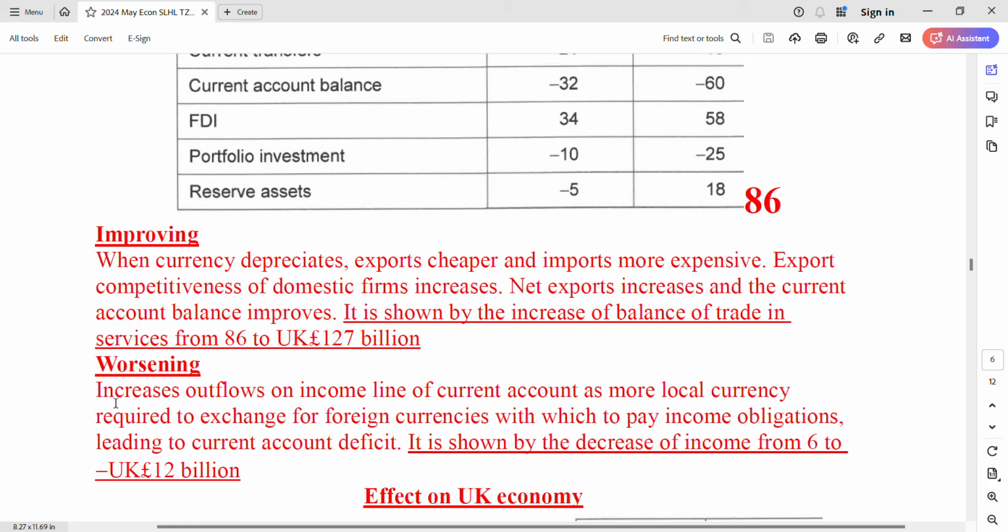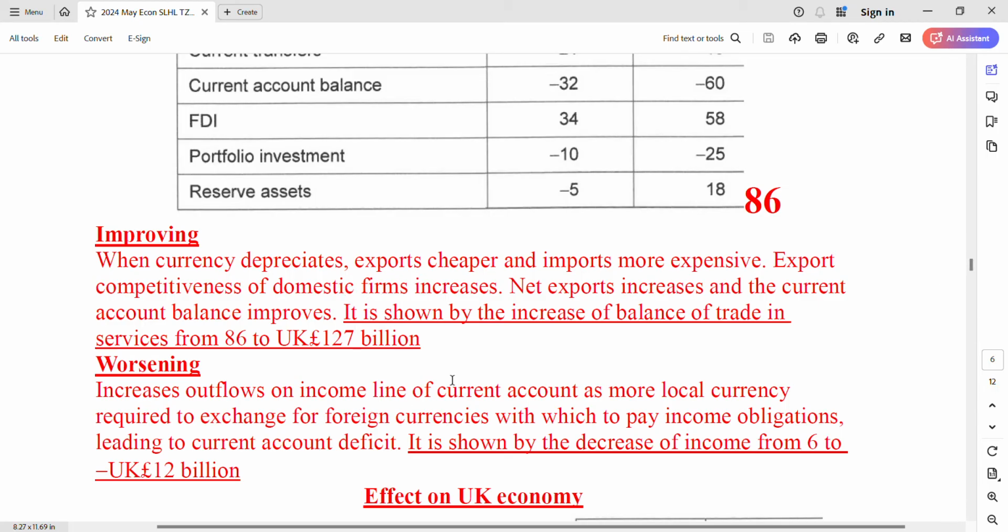Worsening, okay, but increased outflows on income because they have to buy foreign goods, okay? And then pay income obligations, leading to a current account deficit, okay? So you can see it is the problem. It's shown by the decrease of income from 6 to negative 12 billion, okay? So you show off your understanding of it. You can quote the data too, but I think these two are the most obvious ones, right? So you can get 7 marks, okay?